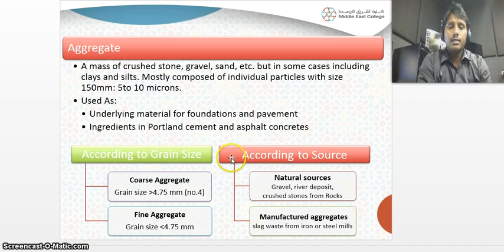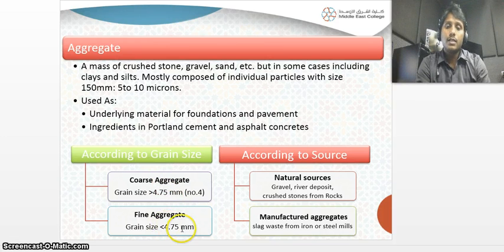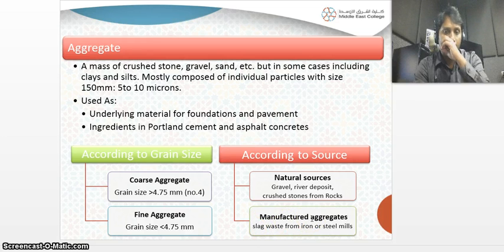According to grain size, if it is greater than 4.7 mm, it is coarse aggregate. If it is less than 4.7 mm, it is fine aggregate. According to source, the natural sources are gravel, river deposits, crushed stones from rocks, and manufactured aggregates. Sometimes aggregates are manufactured from iron and steel mills. The waste produced is called slag. So slag waste can be converted into aggregates.